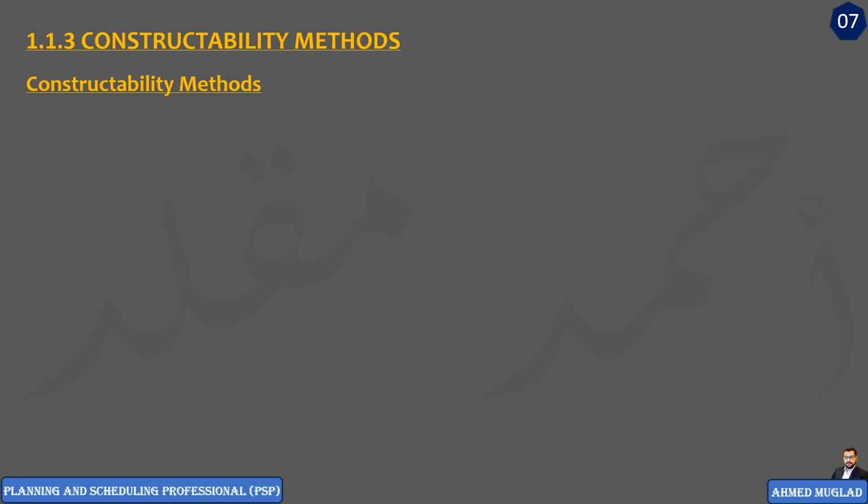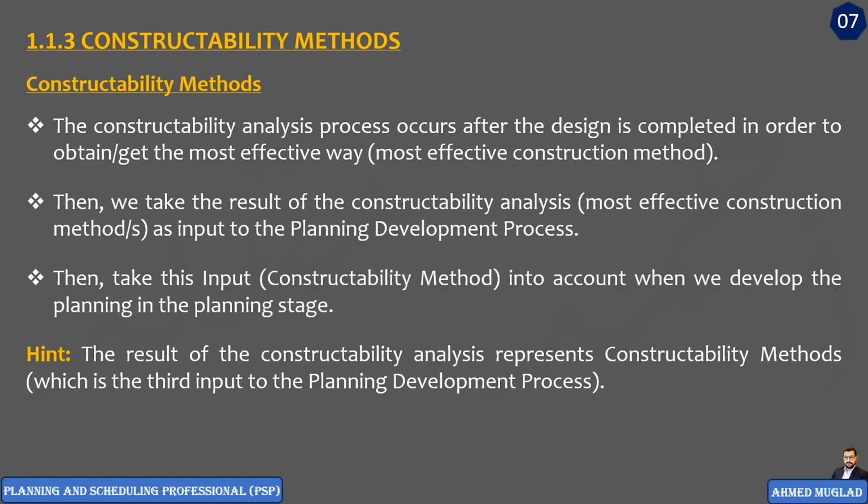Now let's get back to constructability methods as input here in this section, in planning, development, input, and data. Here, the constructability analysis process occurs after the design is completed in order to get the most effective construction method that will be used in the execution of the project.